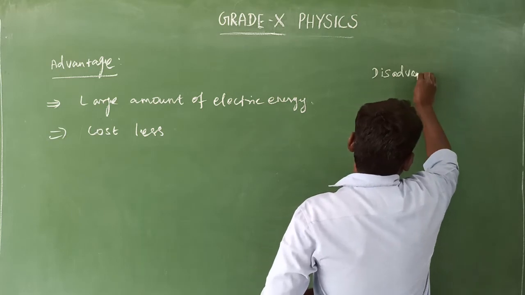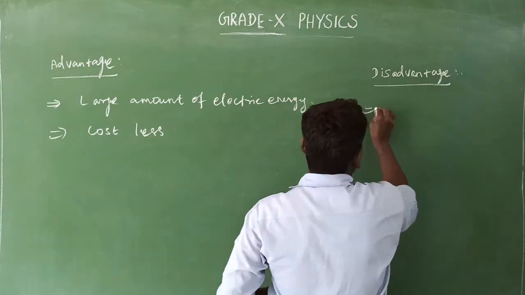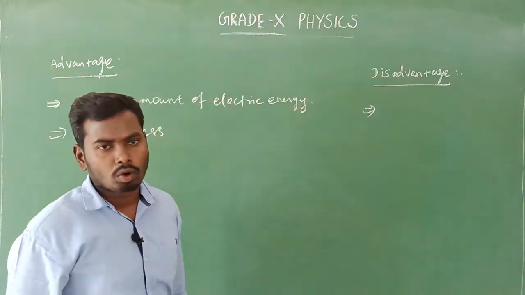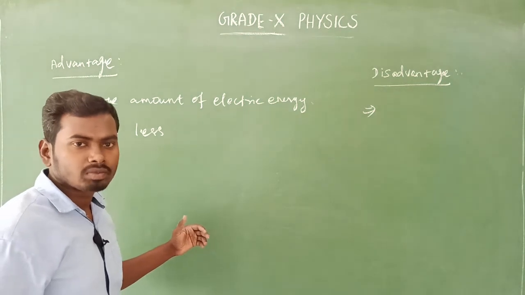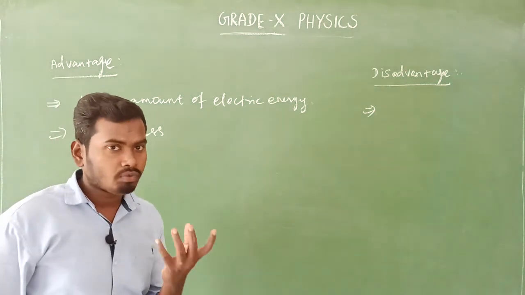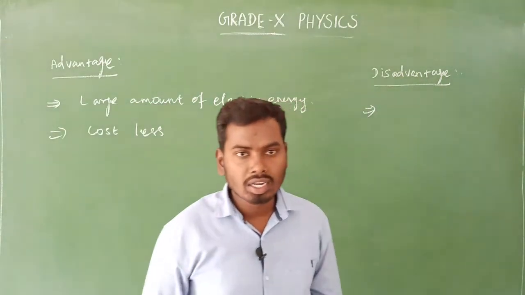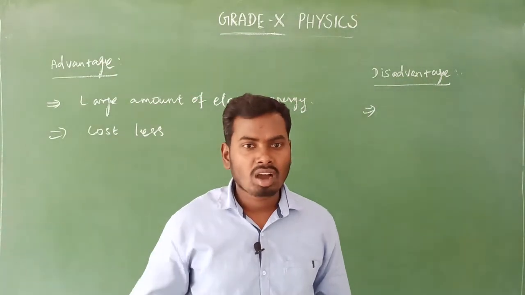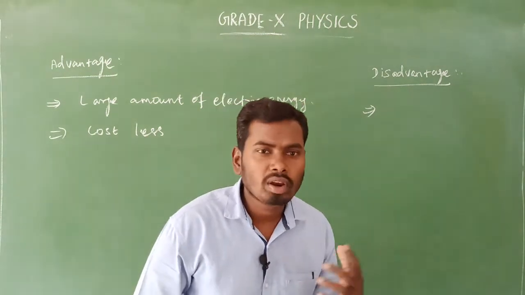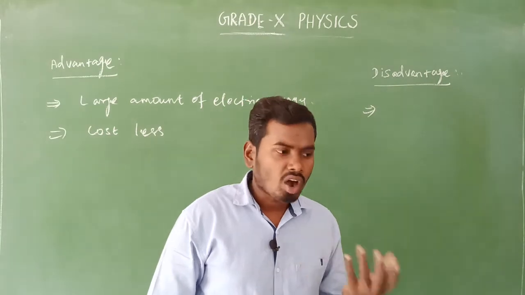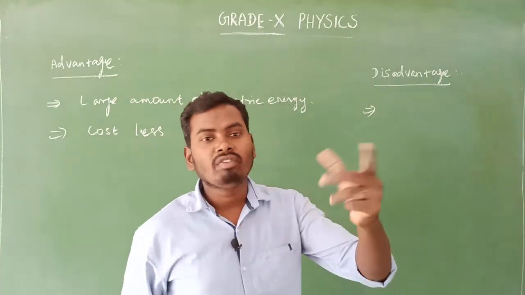What is the disadvantage of this thermal power plant? Already we know the main source of the thermal power station is coal, burning of coal. When the coal is burnt, it will release lots of toxic gases as well as harmful gases. This leads to environmental pollution.